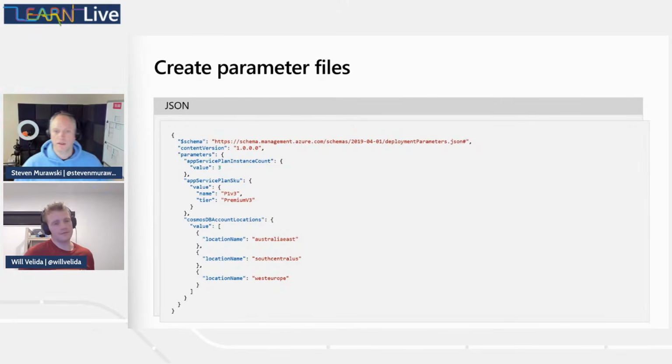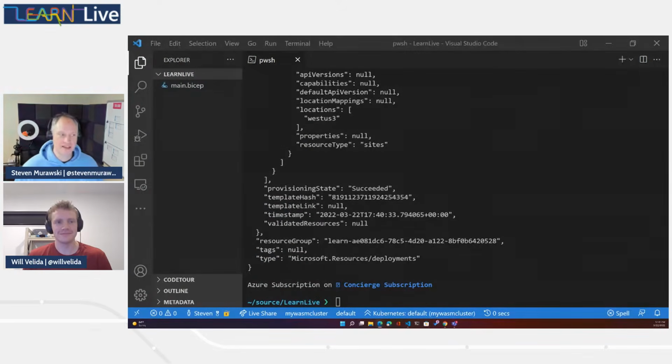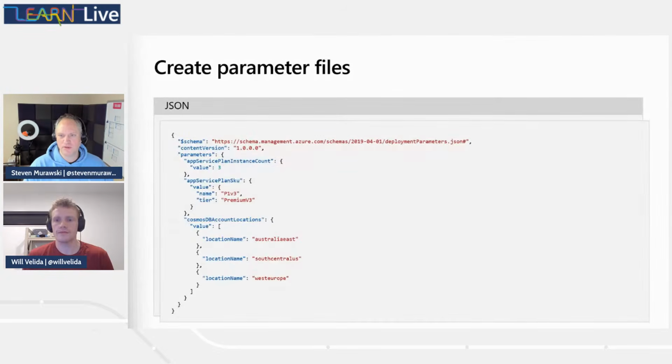Great. So I found out what the error was. I had the wrong subscription ID selected, so I had multiple concierge subscriptions. If you do a lot of Learn modules, this can happen at times. So I had to find the right concierge subscription to deploy into. So we've got that running. Actually, it just completed. So let's hop back into our slides so we can continue talking about these wonderful parameter files.